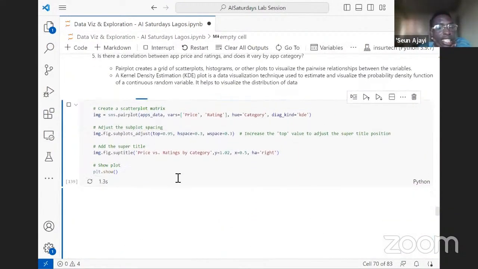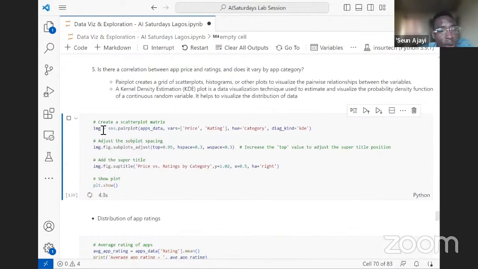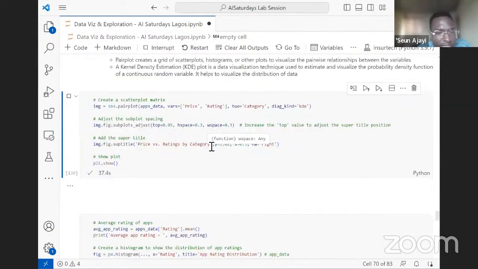Let's do the plotting and explain the visualizations. We can go back on our own, because our time is fast spent, and check the syntax. But here we are doing seaborn.pairplot. We are passing the data frame and the columns that we want to check the correlation against each other. We are setting the hue based on category, and we are interested in kernel density estimation plots. This tells us the distribution of the categories or features that we are passing in. This is taking time. Okay, yeah.